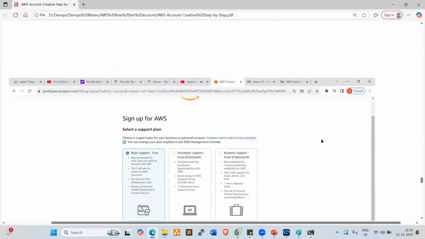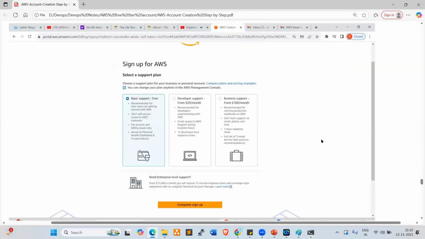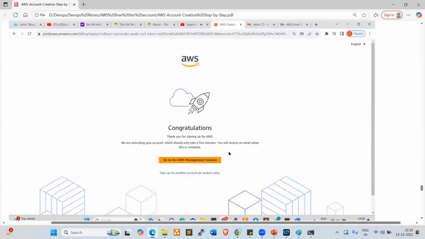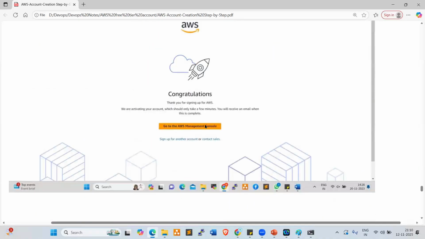After that, look at this. Basic support, developer support, or business support. Three options are available. Basic support is completely free. You can choose this first one. Click on complete sign up. Once you click on complete sign up, you'll get this message: Congratulations. Thank you for signing up for AWS.